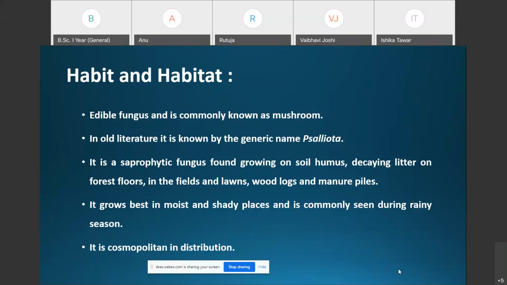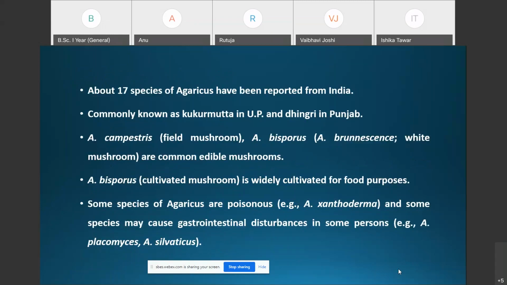These mushrooms grow best in moist and shady places, and are commonly seen during the rainy season. You all know that mushrooms flourish very fast, especially during the rainy season. These mushrooms, or Agaricus, are cosmopolitan in distribution. About 17 species of Agaricus have been reported from India.